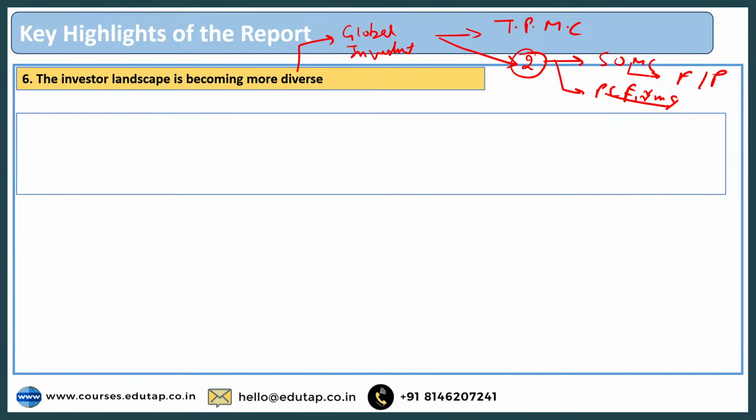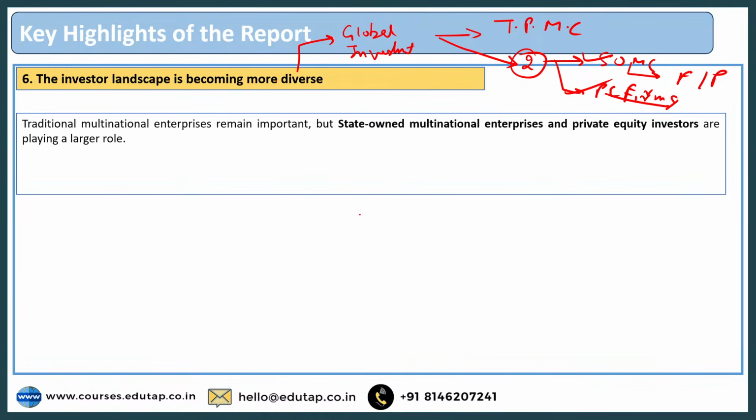And they may later on sell those stakes also. So over here what we are witnessing is diversification, which basically means that the contribution of participants apart from the traditional private multinational companies is increasing. So let us see what the report says. It says that, as I told you, the traditional multinational enterprises remain important, but state-owned multinational enterprises and private equity investors are playing a larger role.